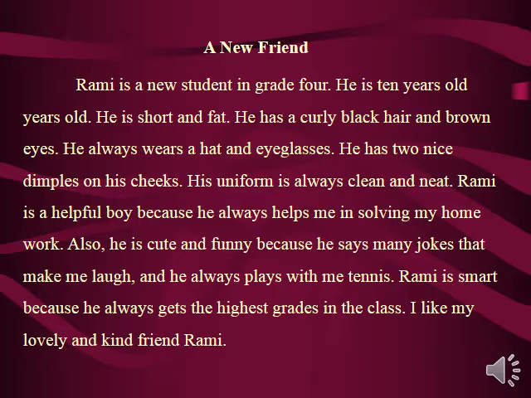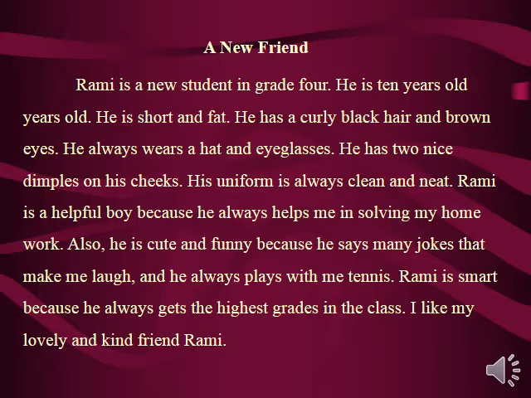Till here, I am describing the outer appearance of Rami. And of course, I'm not justifying, I'm not telling that Rami has 2 nice dimples because you cannot justify the outer appearance. Okay, it's just something that God created. But when you start describing his traits, it means you have to justify. Let's see how. Rami is a helpful boy because he always helps me in solving my homework. So he's helpful because I'm justifying.